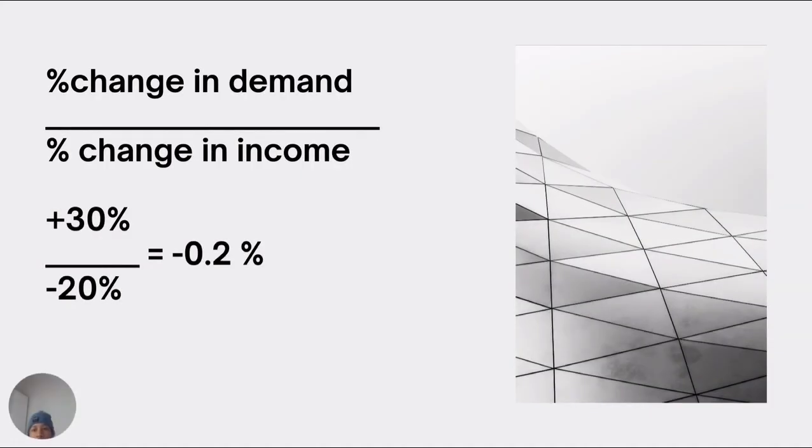So what if the income of people decreased by 20%? Then the result will be negative, because branded watches are a normal good.